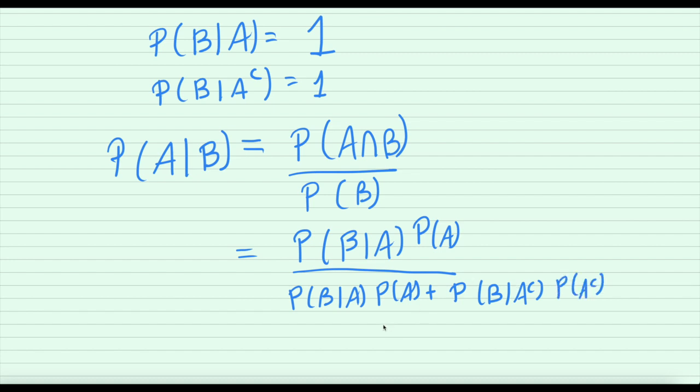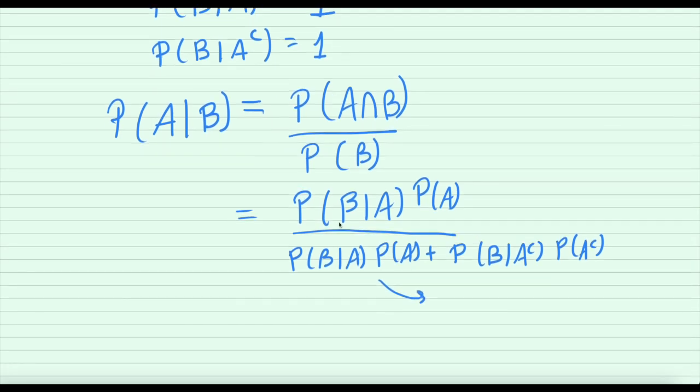Now this is basically just by the law of total probability, because this is basically probability of B and A plus probability of B and A complement. So probability of B intersection A plus probability of B intersection A complement.